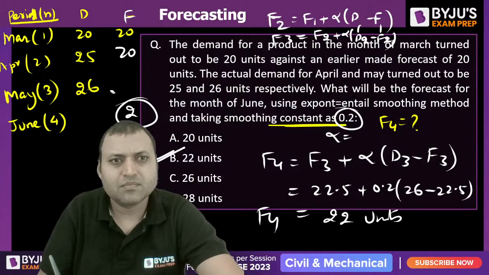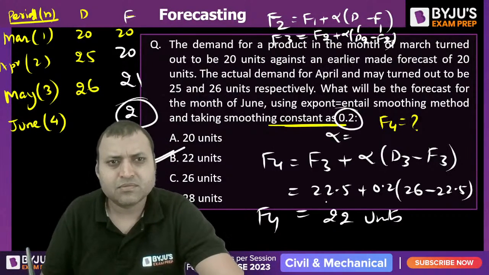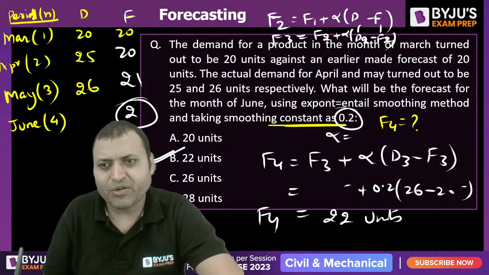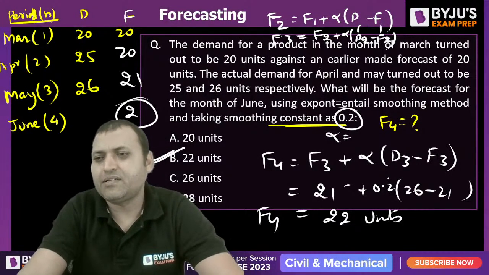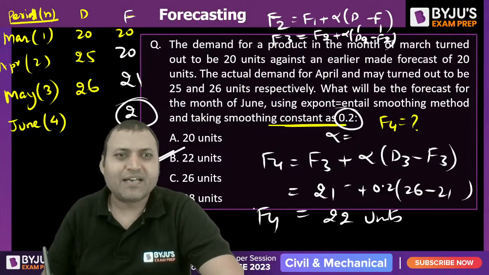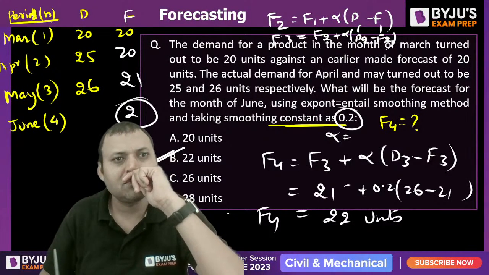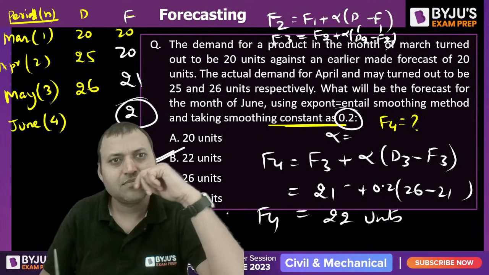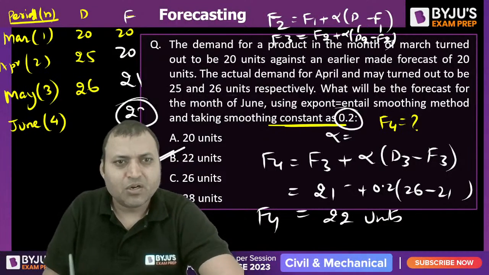F3 will be 21. So then you will get the answer as B. Correct, 22 will be the answer.